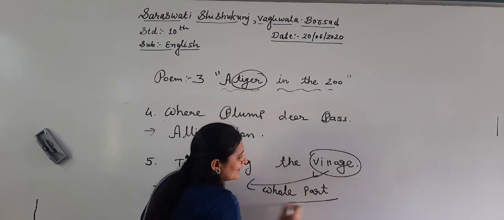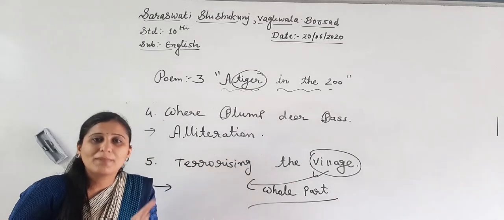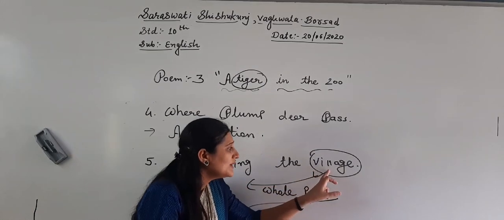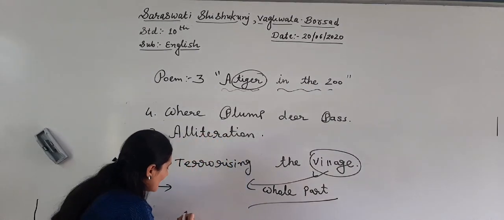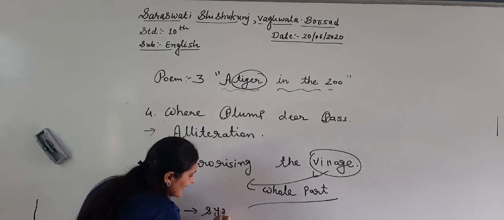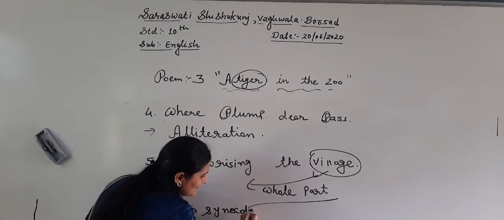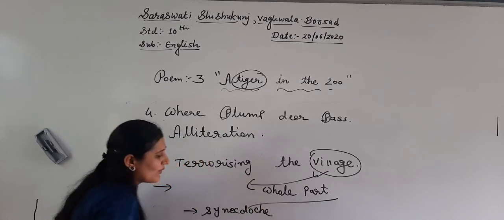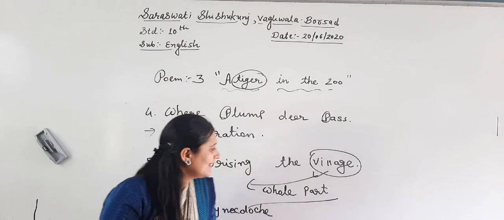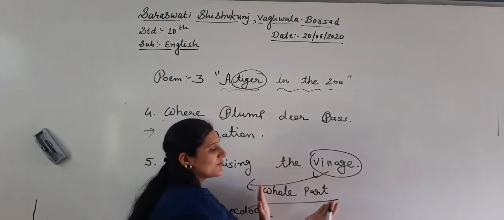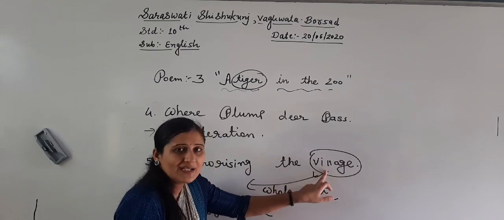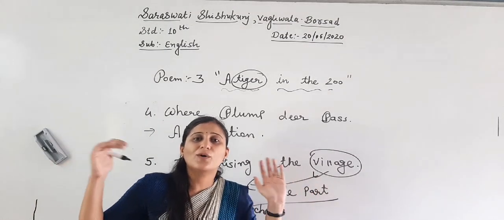If one particular word shows the whole part, which figure of speech? Synecdoche. So one particular word talks about the whole part, not the village but all the people of the village.